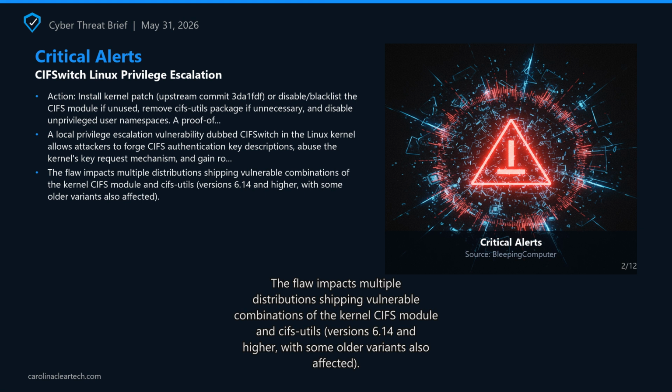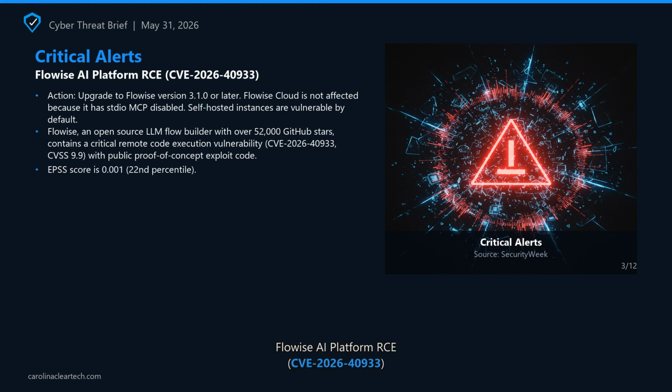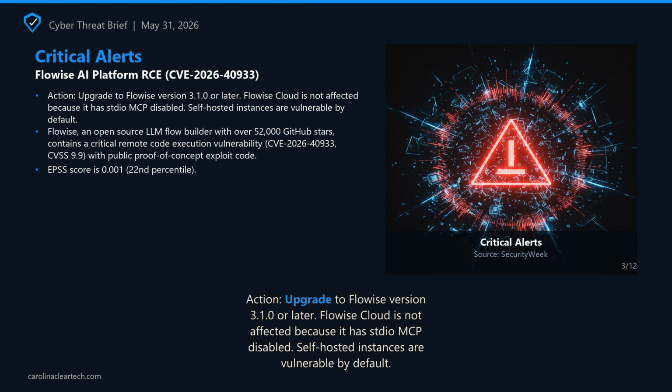Action: install kernel patch, upstream commit 3.1FDF, or disable/blacklist the CIFS module if unused, remove CIFS utils package if unnecessary, and disable unprivileged user namespaces. A proof of concept exploit is publicly available. Sources: Bleeping Computer.